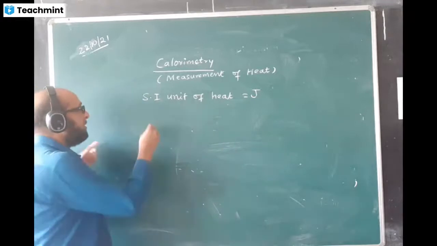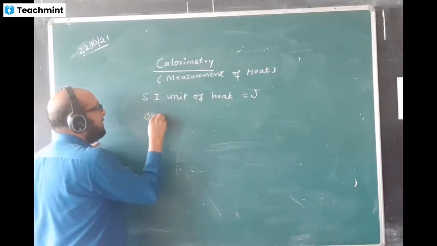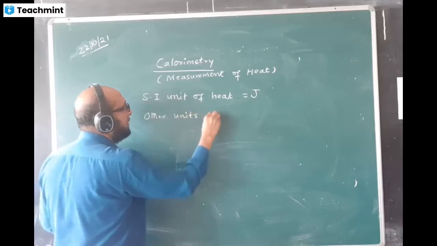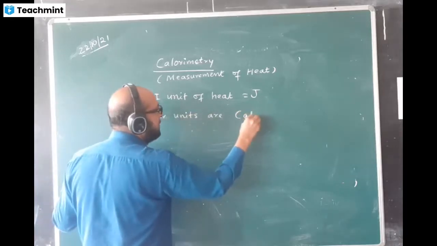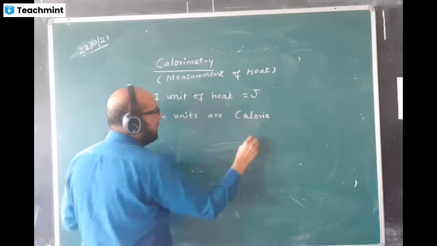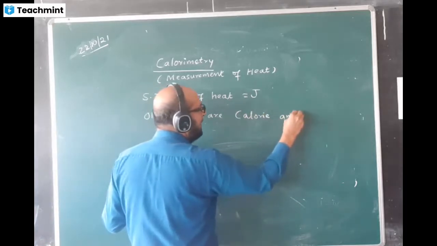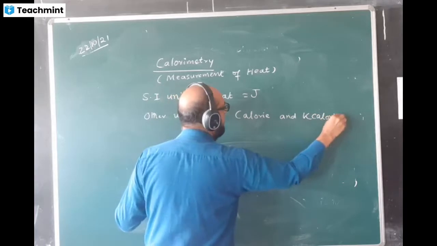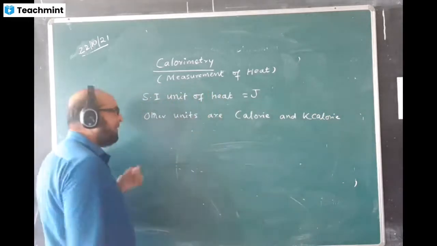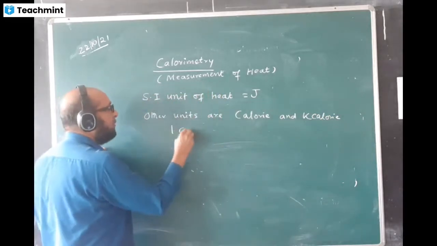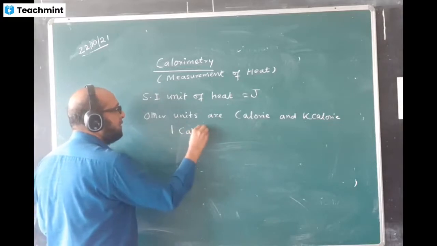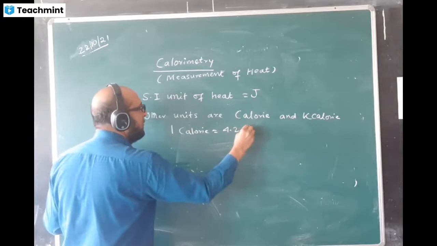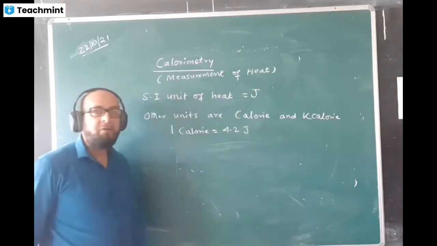The other units, we don't say SI unit, other units, are calorie and kilocalorie. Do you know 1 calorie makes how much joule? 1 calorie is how much joule? 4.186. Yeah, you're right.